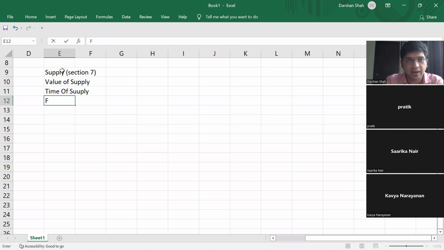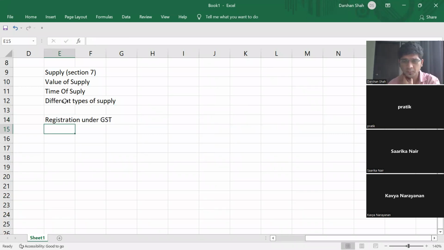And yesterday in the last part, we did different types of supply: composite supply, mixed supply, then import, deemed import. We have also done a little bit of registration under GST. Yes or no?